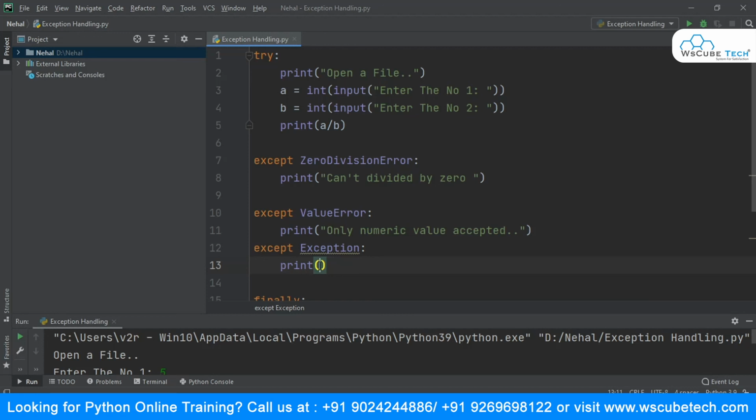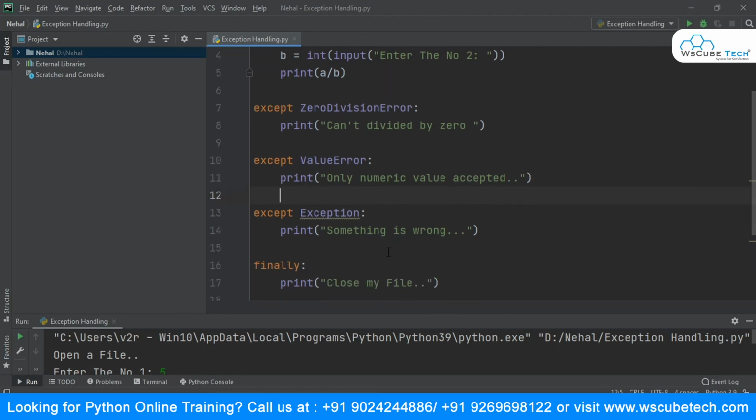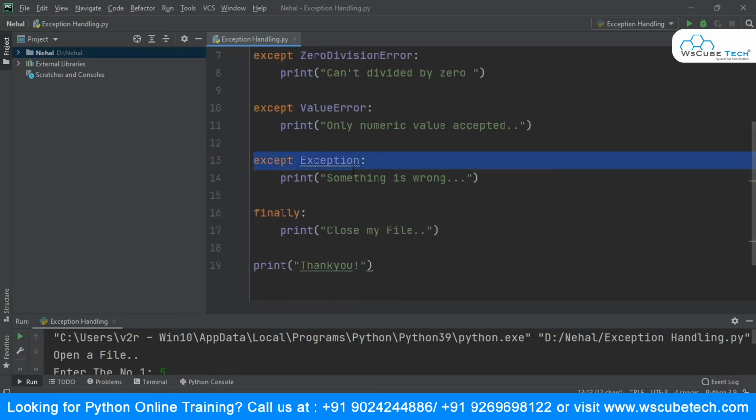You can say this Exception is the head, and ZeroDivisionError and ValueError are the subparts of the exception. So to be on the safe side, irrespective of these errors, if some other issue arises in my program, I don't want it to get stopped, and this is the way I can handle that, and then again my finally will get executed, and this thank you will be printed.